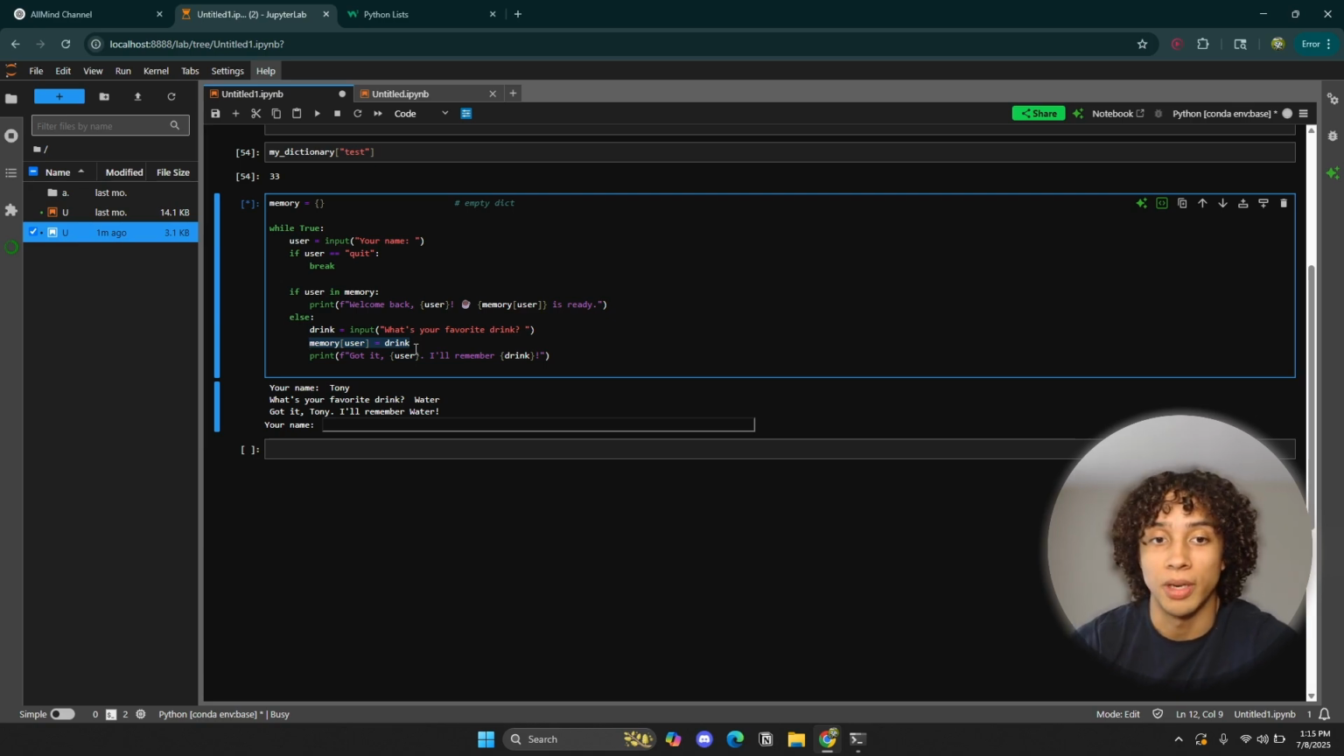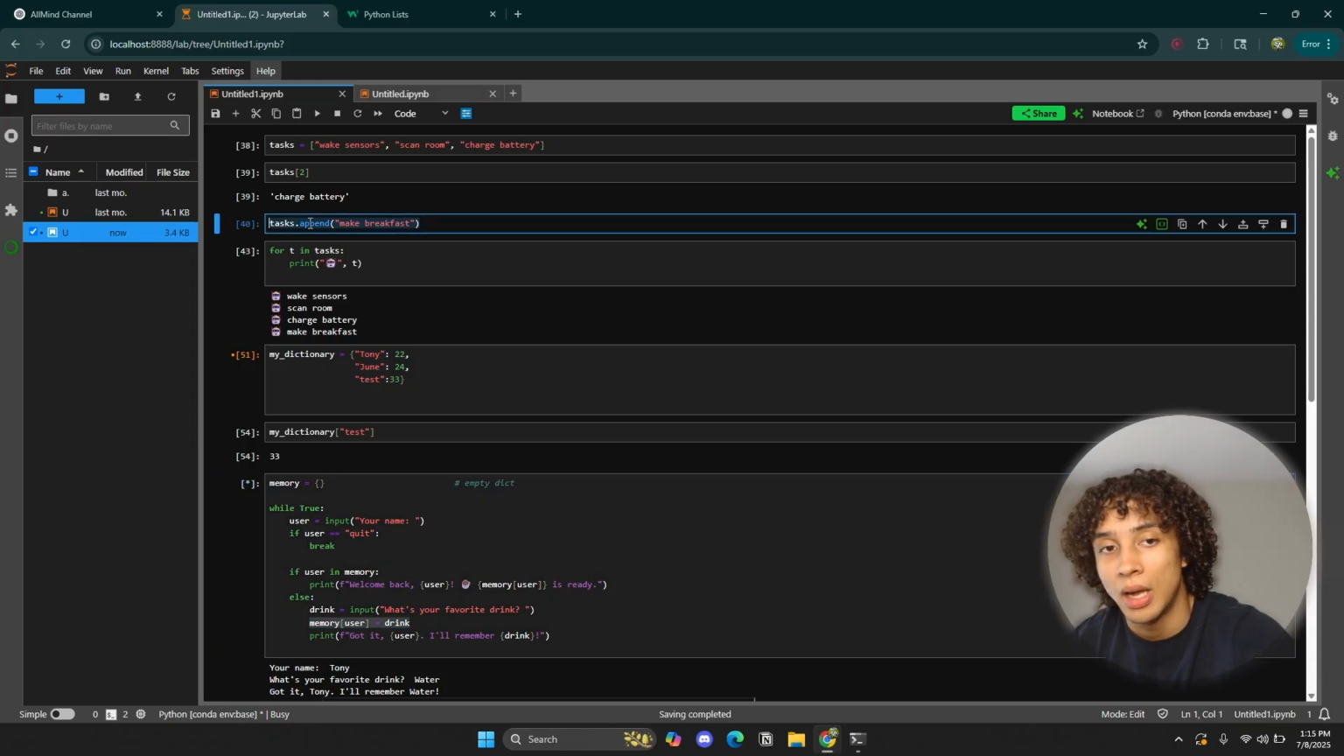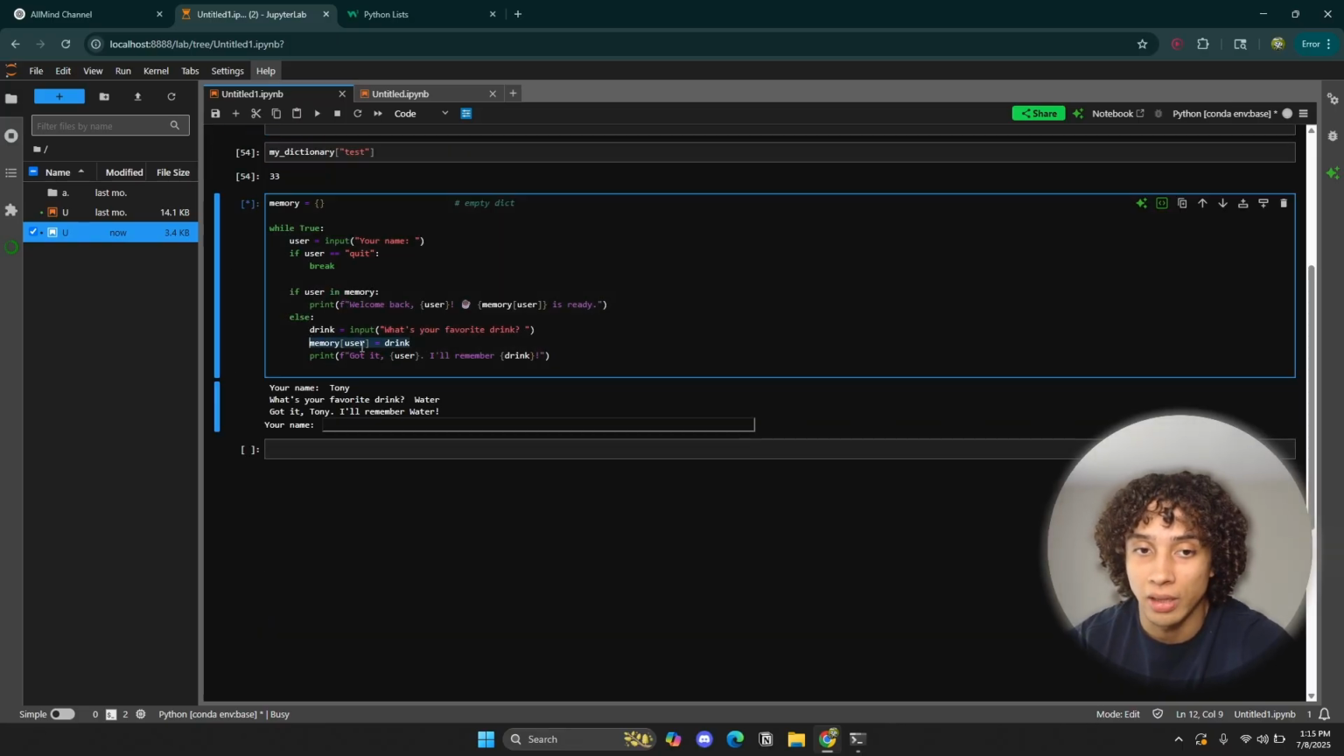I didn't talk about this before, but you know how in a list we can add a new element using append? Well, in order to add another element to our dictionary, this is what we do. We type in the name of our dictionary, and with these brackets, I'm terrible with names, I'm sorry, you type in user, the specific key that you want to link to a specific value.